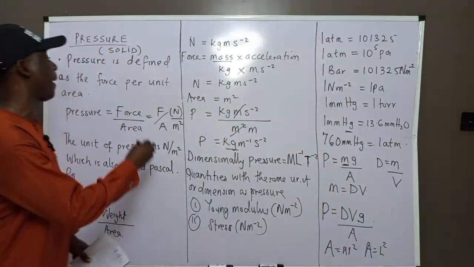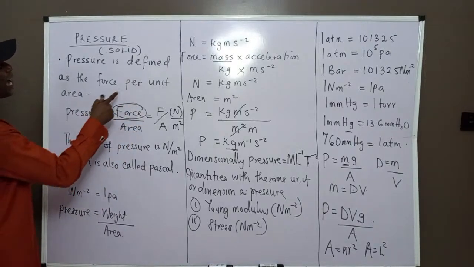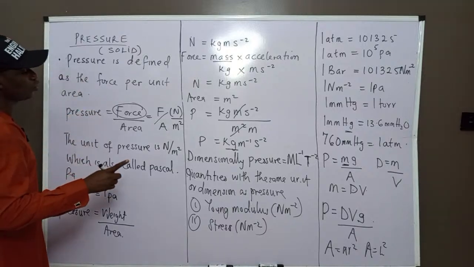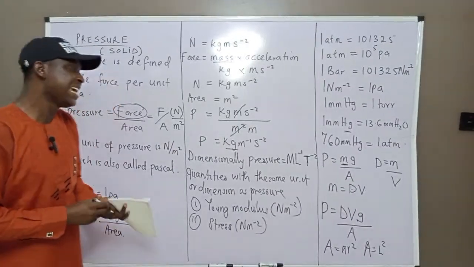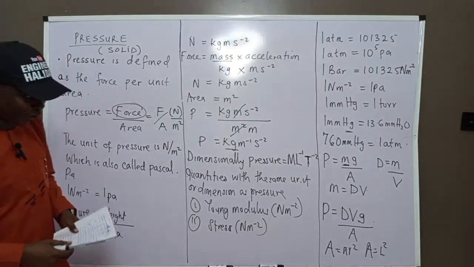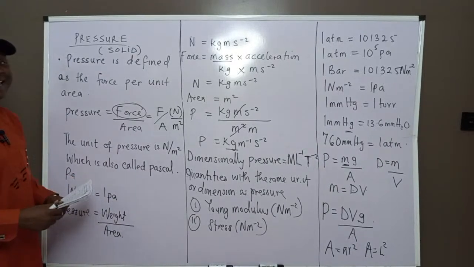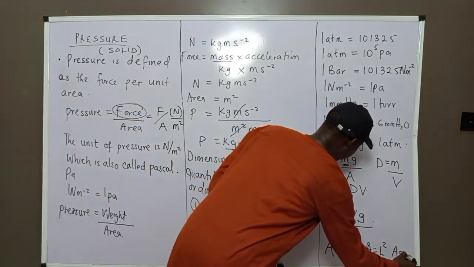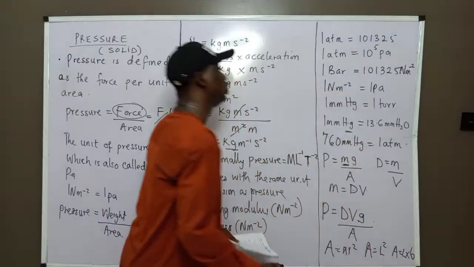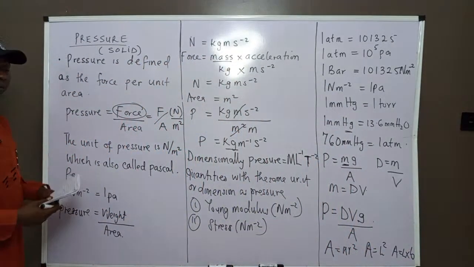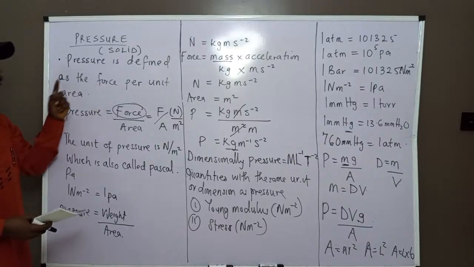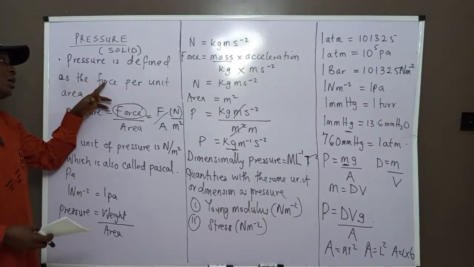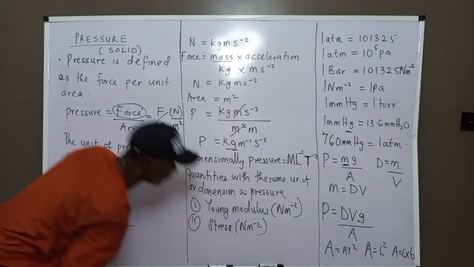If it's a square area, your area is L square. If it's a circular area, it's pi r square. If it's a rectangular area, it becomes length times breadth. So area can take any formula based on the shape of the area where the force is applied. The force is not just ordinary force, but sometimes we call it perpendicular force or normal force. Normal force is what is common.